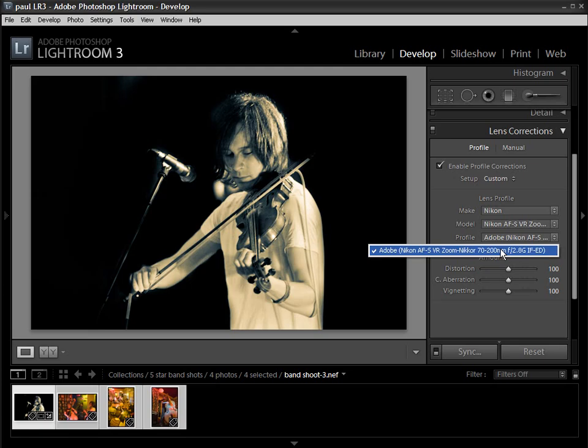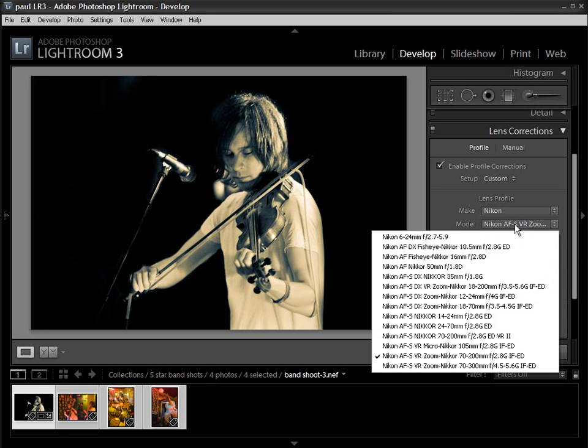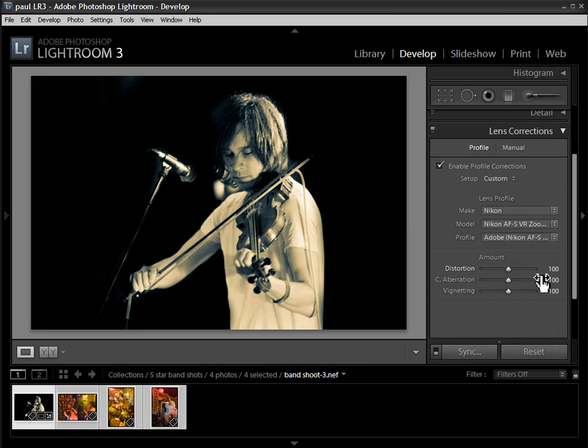So what they've done is they've tested a whole load of camera and lens combinations, worked out the optical shortfalls of those lenses, so where it's soft, where it produces distortion, and then they can correct for all of those optical flaws all automatically. Now, if your lens isn't selected from the metadata, then you can go ahead and choose the lens manually, or if your lens hasn't been profiled by Adobe, there's a series of tools that you can download from the Adobe Labs website, which will allow you to profile your own lens.